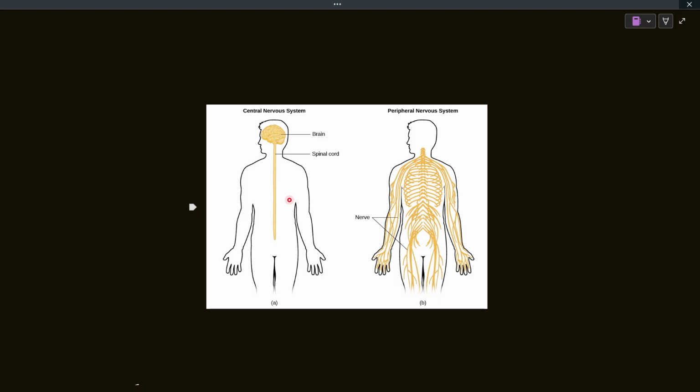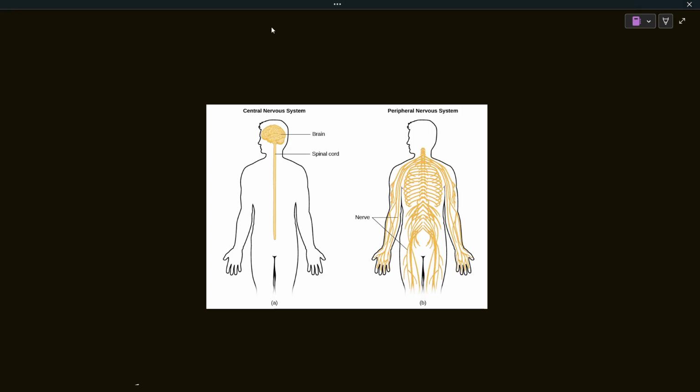Another subdivision is the peripheral nervous system, which is comprised of all of the nerves which arise from the brain and spinal cord. The nerves which arise from the brain are the cranial nerves, and the nerves that arise from the spinal cord are known as spinal nerves. So cranial nerves, spinal nerves, and ganglia, all of them make up the peripheral nervous system.